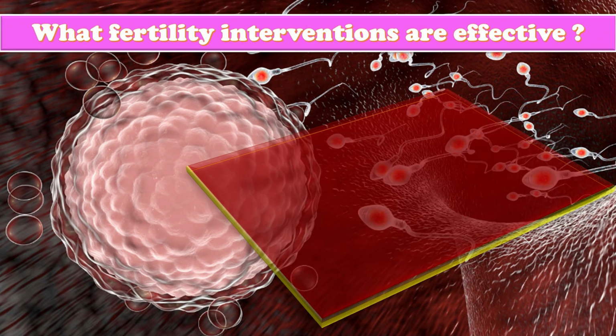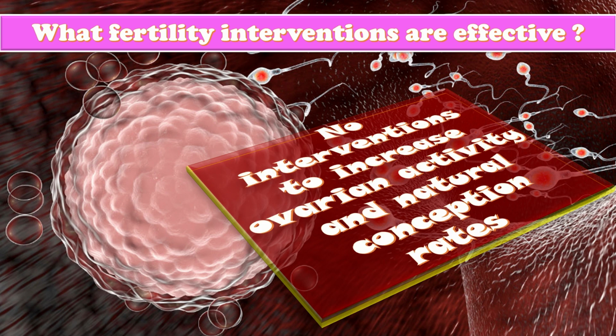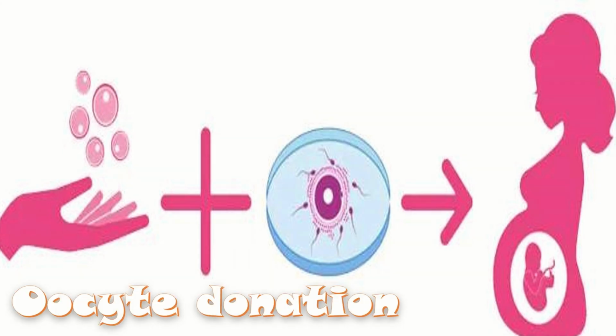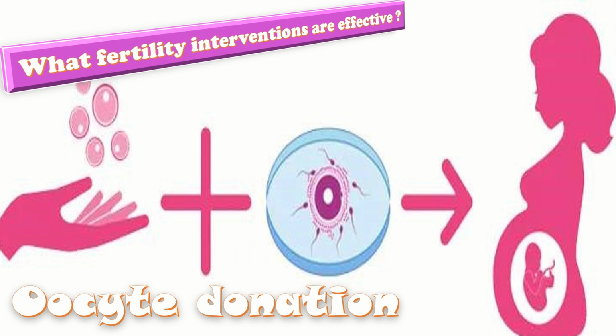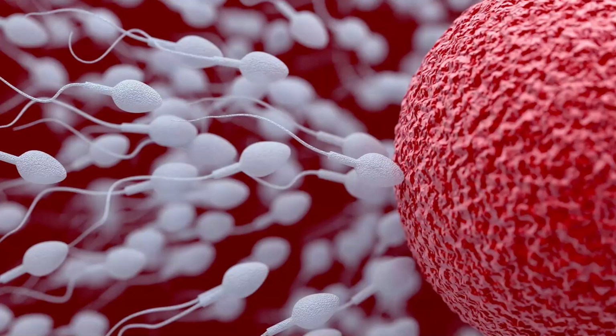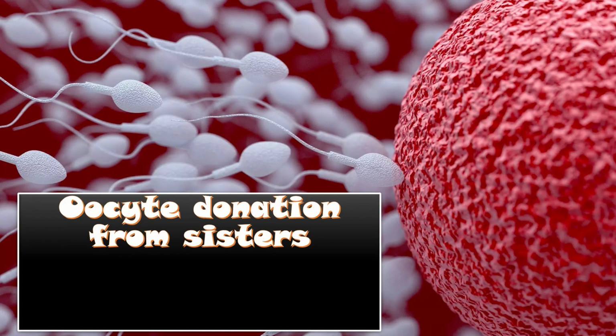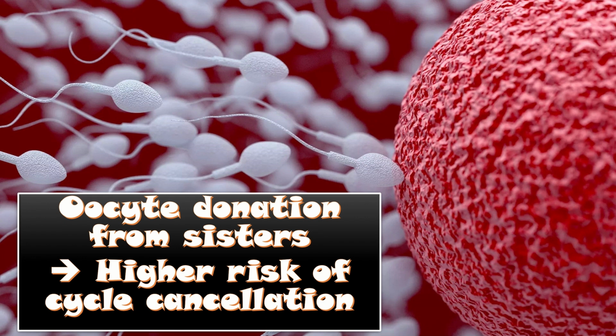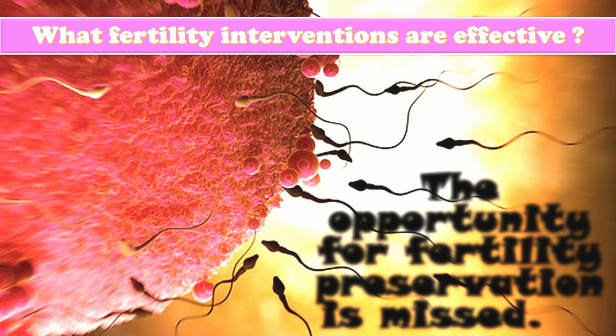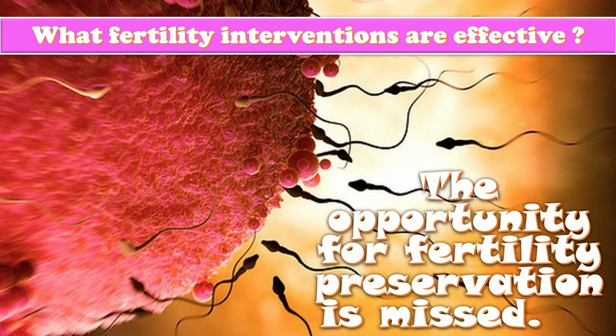Advise women with premature ovarian insufficiency that there are no interventions that have been reliably shown to increase ovarian activity and natural conception rates. Oocyte donation is an established option for fertility in women with premature ovarian insufficiency. Inform women considering oocyte donation from sisters that this carries a higher risk of cycle cancellation. In women with established premature ovarian insufficiency, the opportunity for fertility preservation is missed.